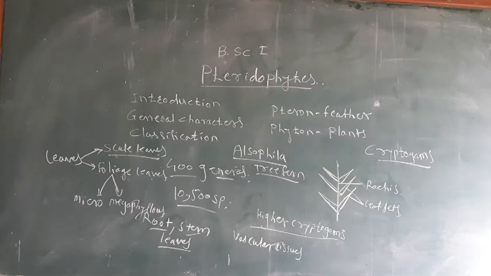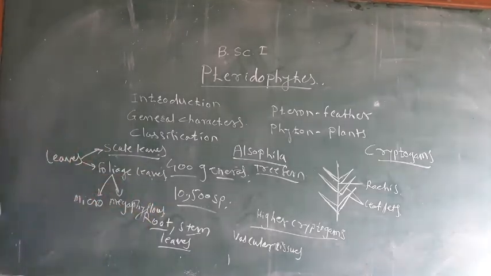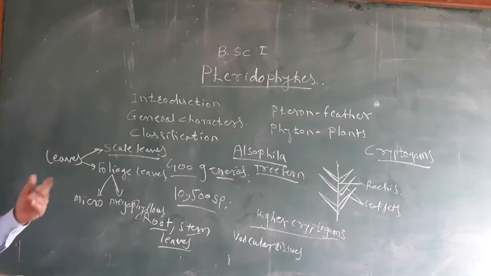The pteridophytes also have a wide range of stellar evolution, and they can show the simple protostele to the polycyclic condition. In the simple protostele, at the center there is xylem, xylem is surrounded by phloem, then pericycle, etc.